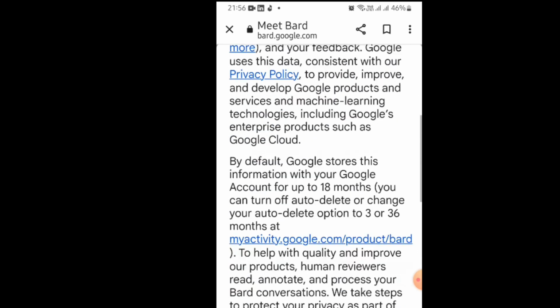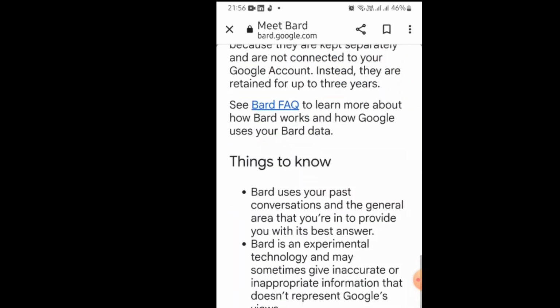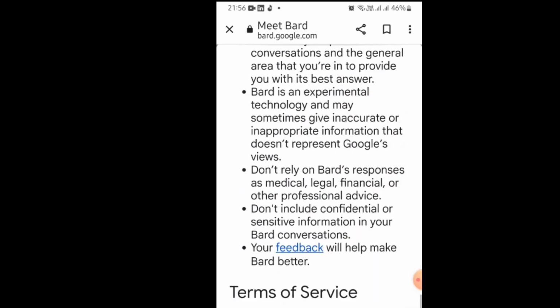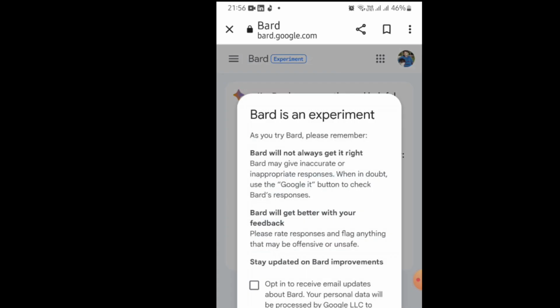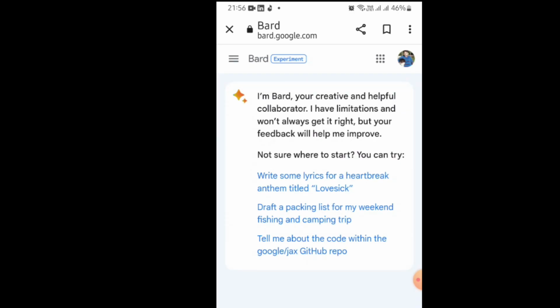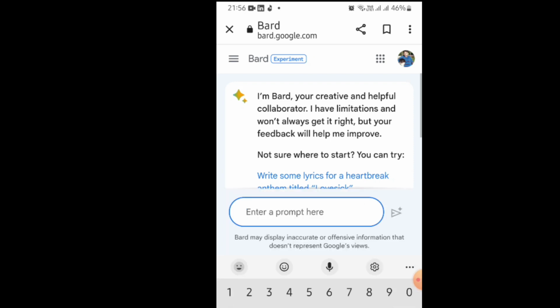This terms and conditions screen will appear. Accept all the terms and conditions, and then a prompt screen will appear in which we can communicate with Google Bard in such a way that we are communicating with a human being. So let's see. It says Bard will not always be right and such like things. So enter a prompt here.